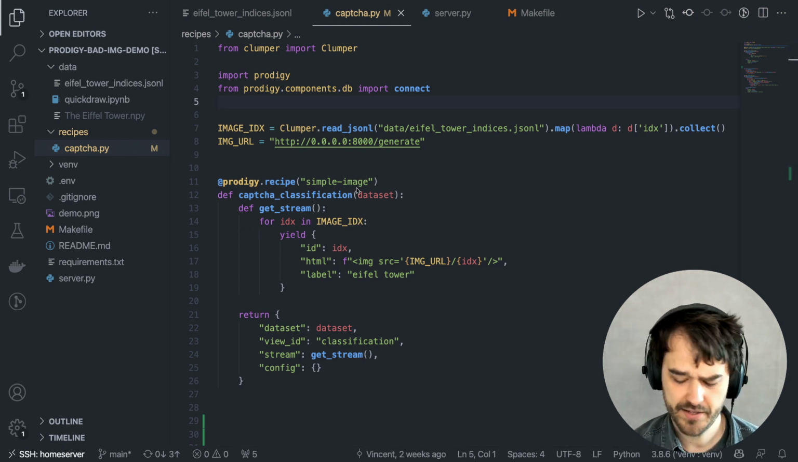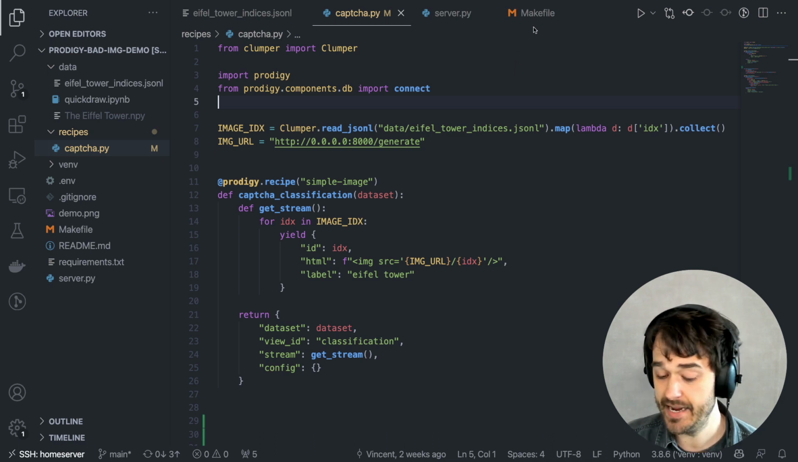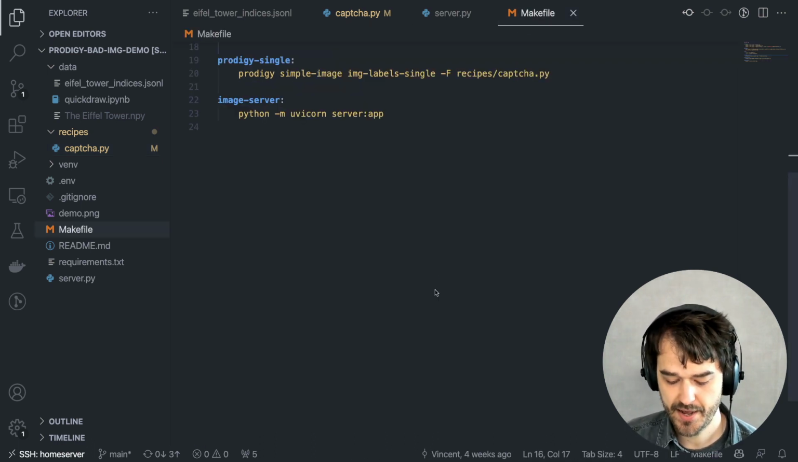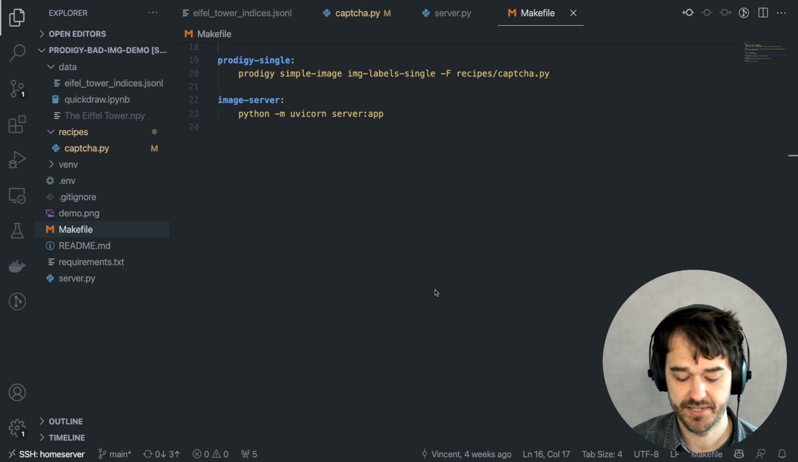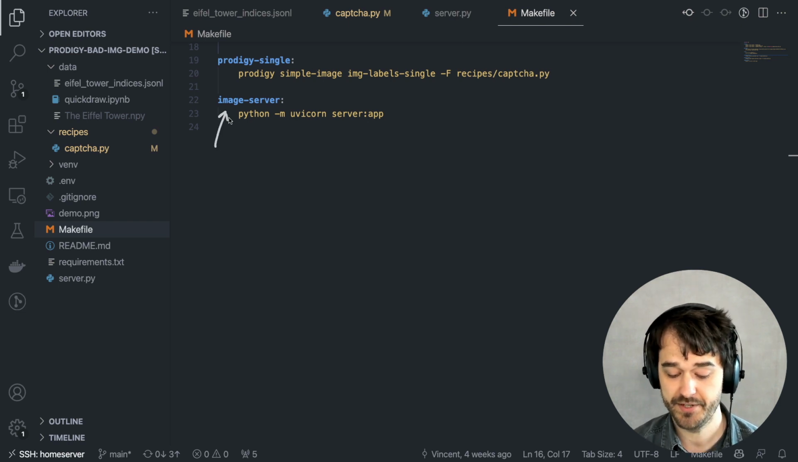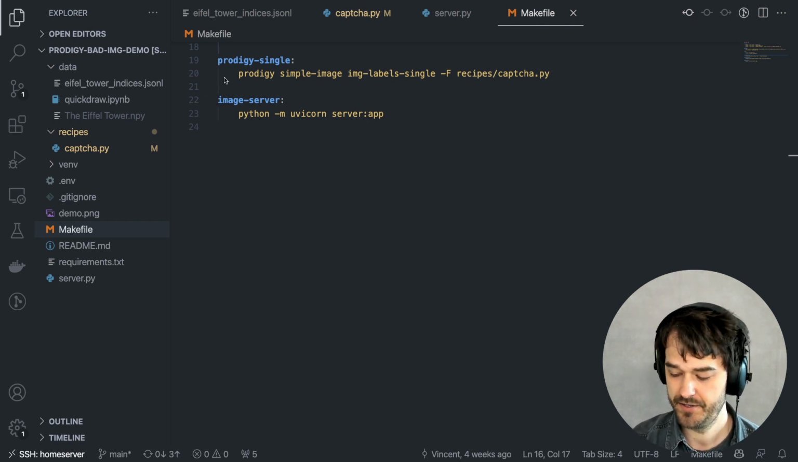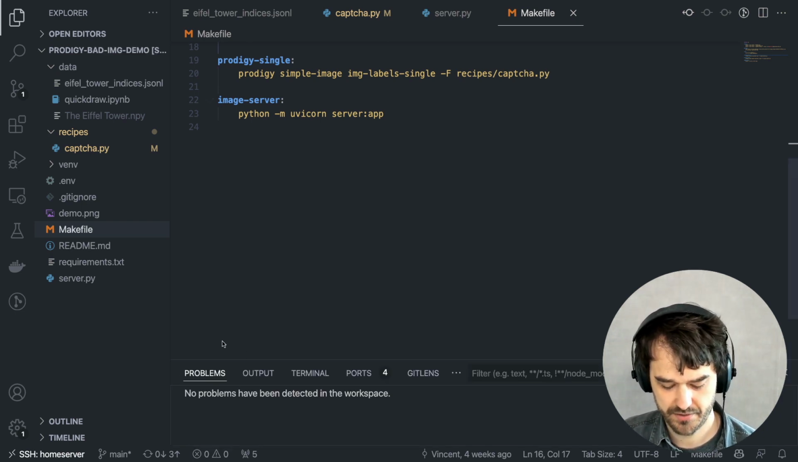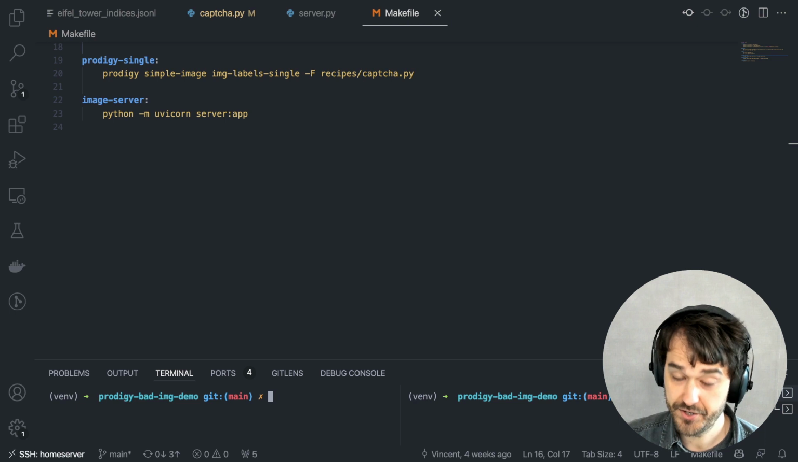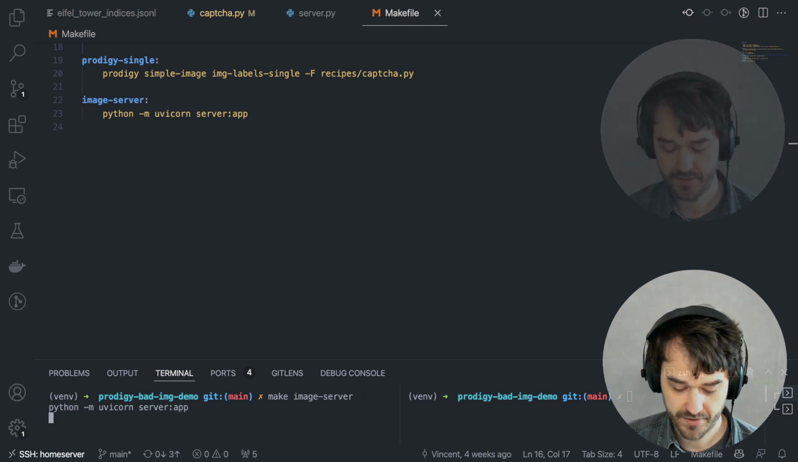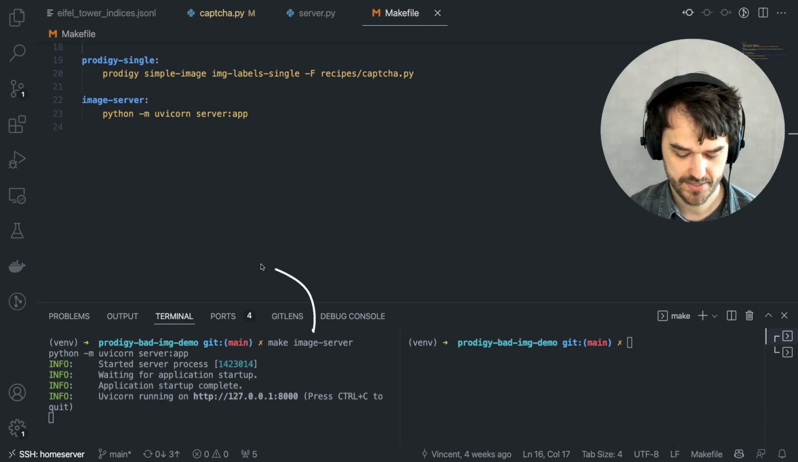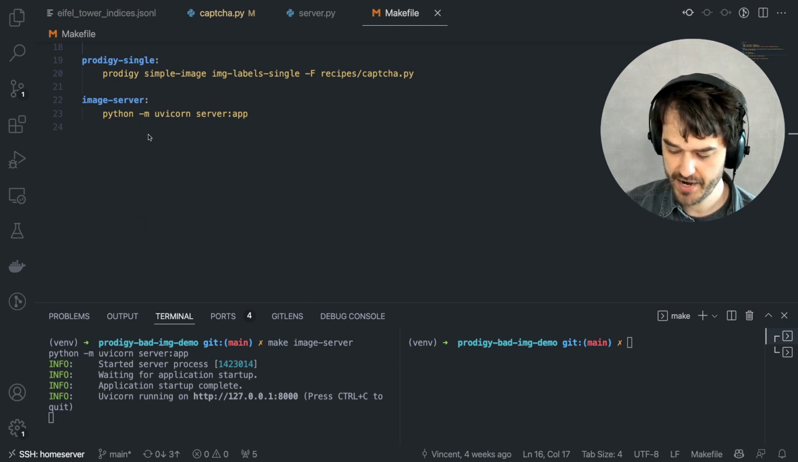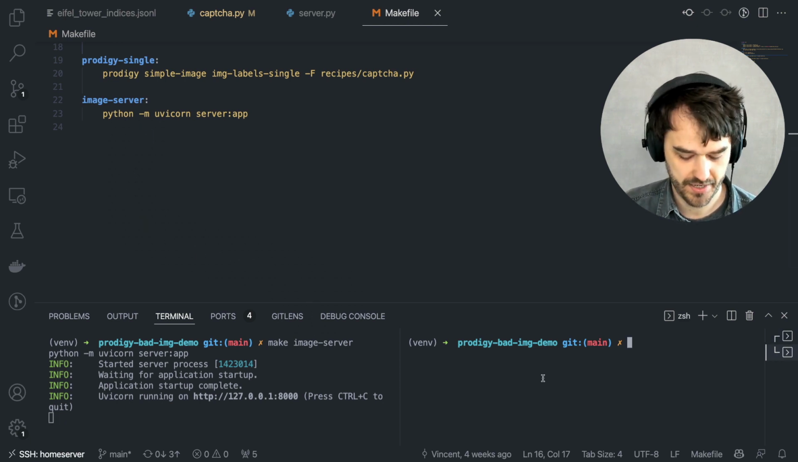I suppose the final file that's also just good to maybe mention is I've added a makefile to this project, basically because this just makes it easy for me to say, look, make the image server for me and start the Prodigy single server for me. So what I should be able to do now is just go to the terminal. From here, I should be able to type make image server. And when I run that command, I'm running the script that's under there. And I can also do the same thing for make Prodigy single.